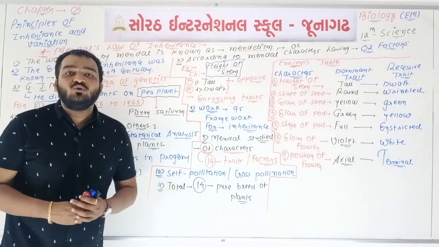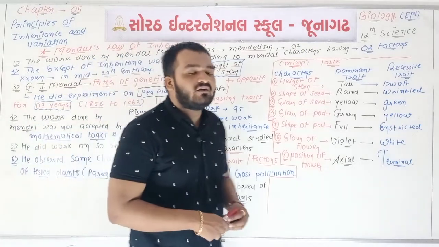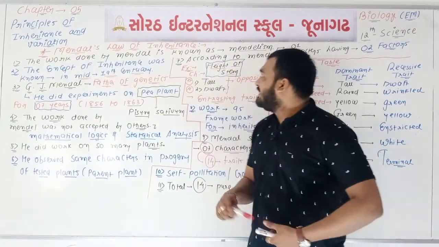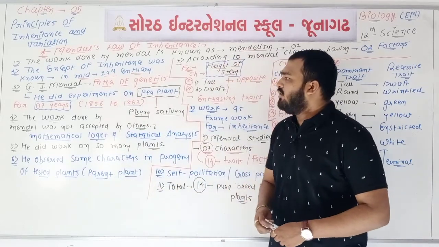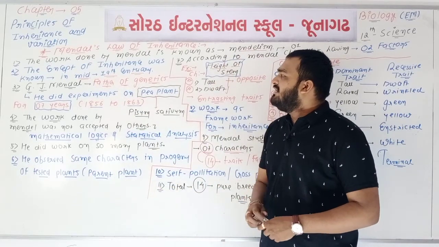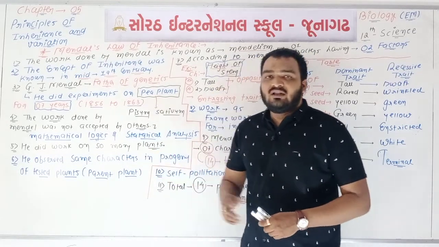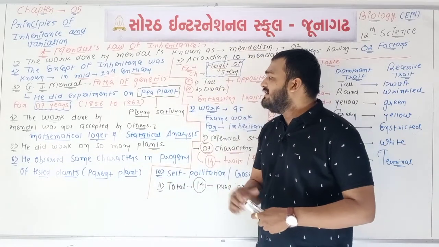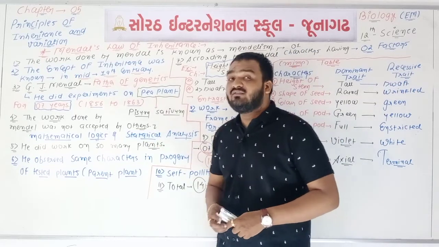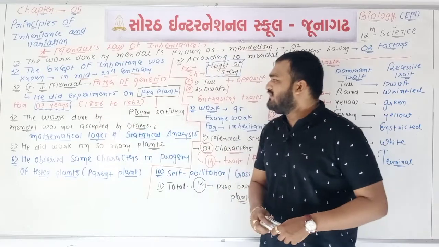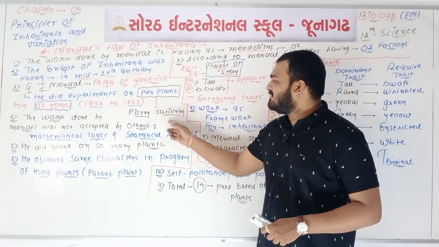Again we are going to revise this question. First point, the work done by Mendel is known as Mendelism. The concept of inheritance was known in mid 19th century. Gregor Johann Mendel is known as the father of genetics. He did different types of experiments on garden pea plant for 7 years, from 1856 to 1863. The scientific name of pea plant is Pisum sativum.